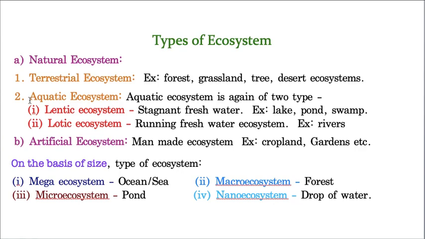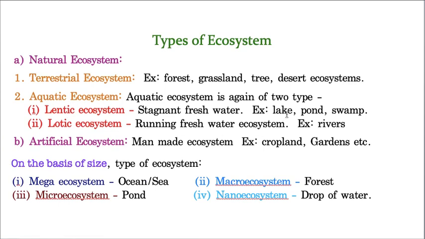And the second one is aquatic ecosystem. That means ponds, pools, ditches, and rivers, and these are also naturally existing in nature. So these are aquatic ecosystems. And again, aquatic ecosystems are of two types. The first one is lentic, and the next one is lotic. Lentic means stagnant fresh water. That means the water which does not move anywhere, it is sedentary at a point, that is called stagnant freshwater. Such a stagnant freshwater ecosystem is called a lentic ecosystem.